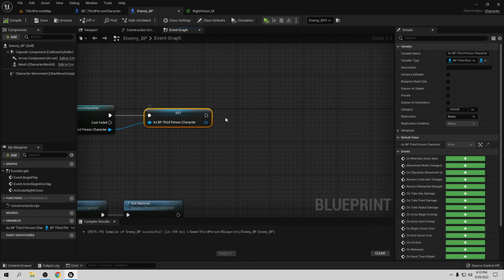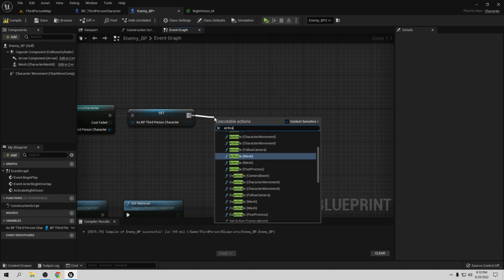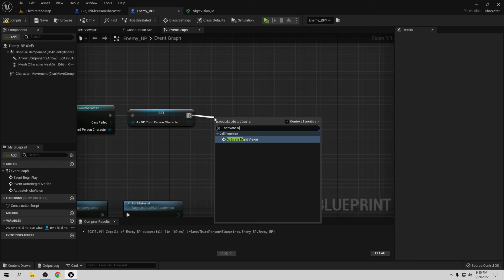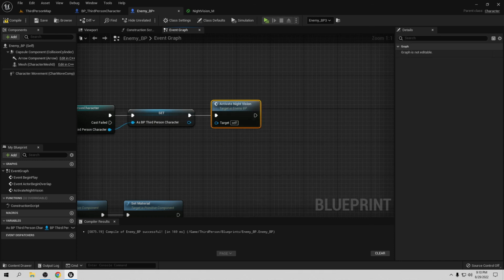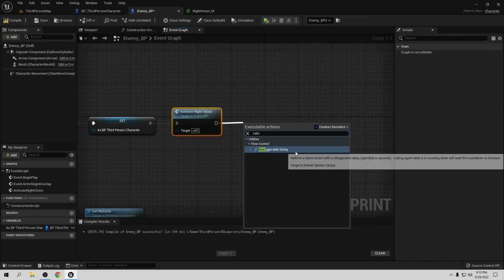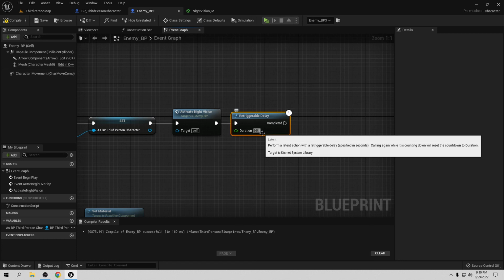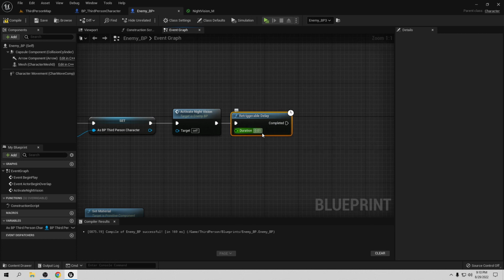So let's go here, activate night vision, and you can do a retriggerable delay here. You remember the tick node is 0.01, so I don't want it to be that fast, so let's put like 0.1. It's still really fast, so we need to do that. So let's connect completed, and let's go to here again.